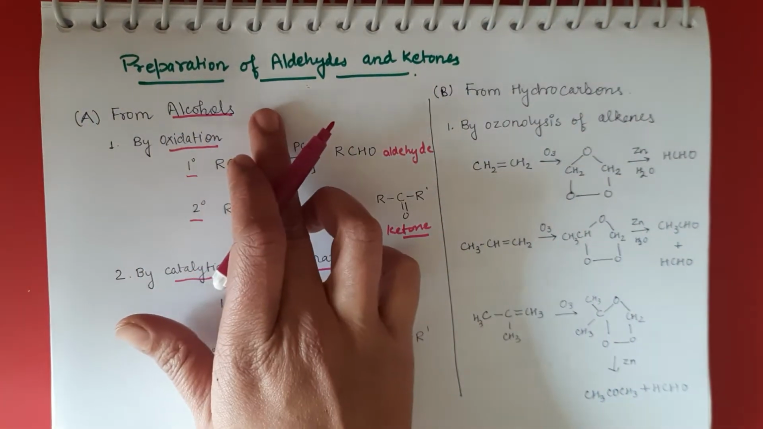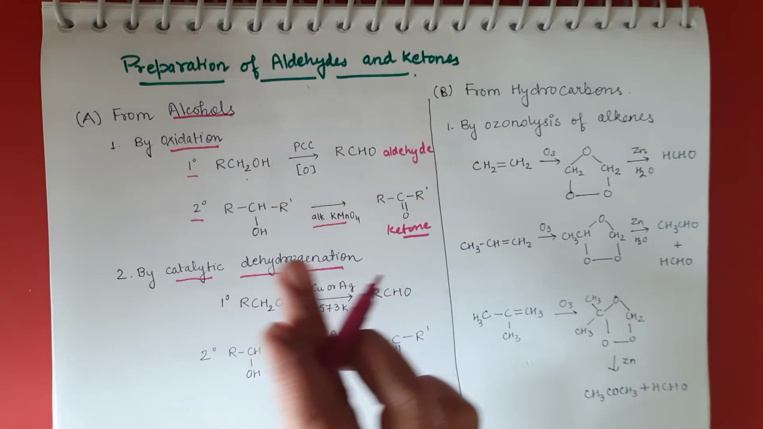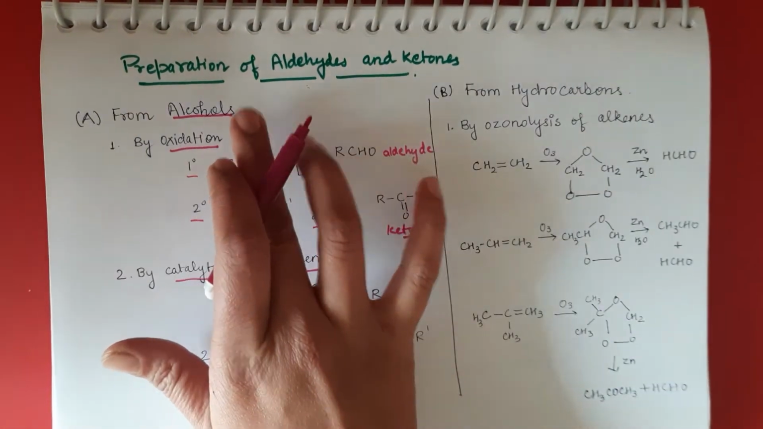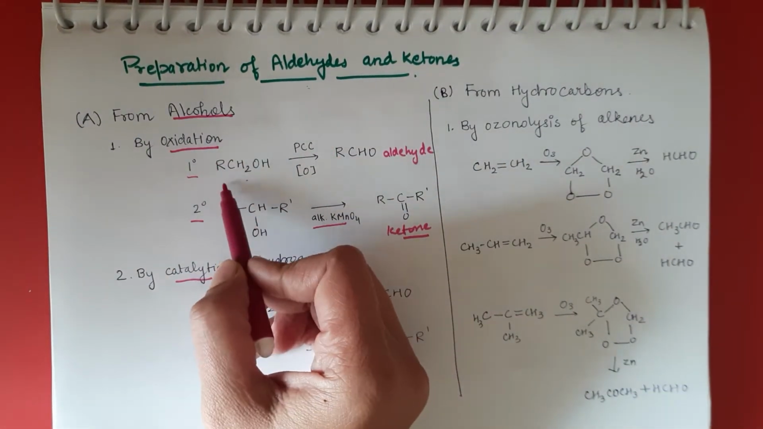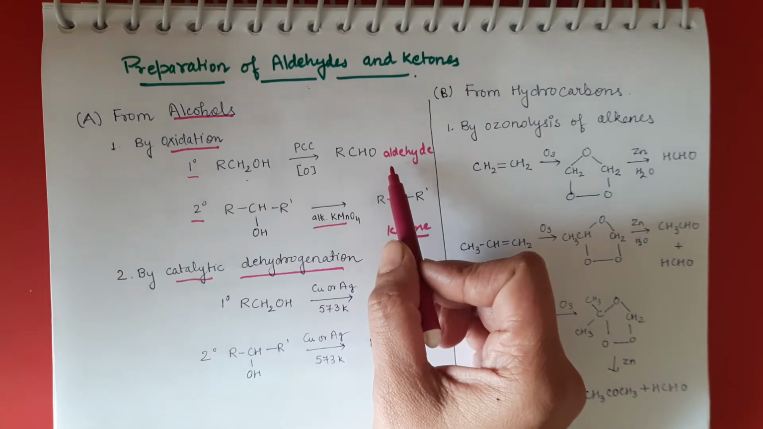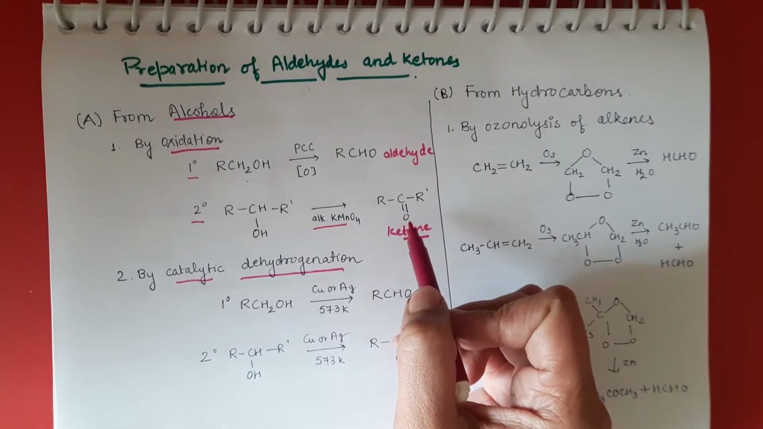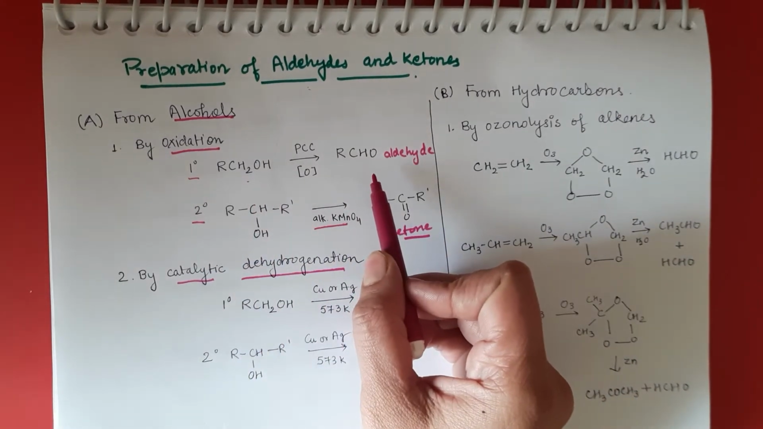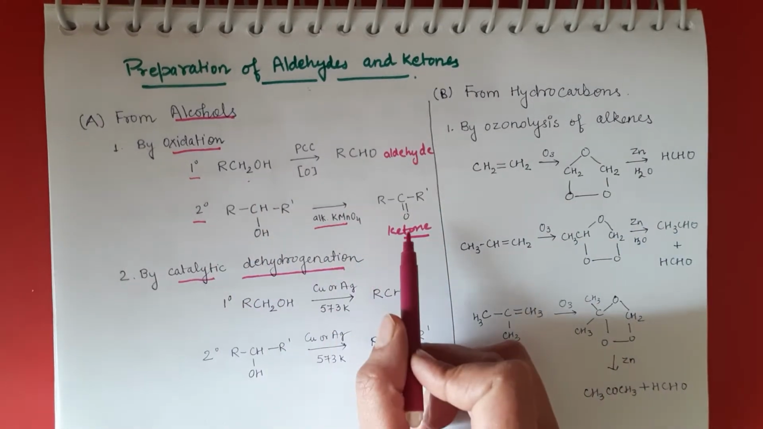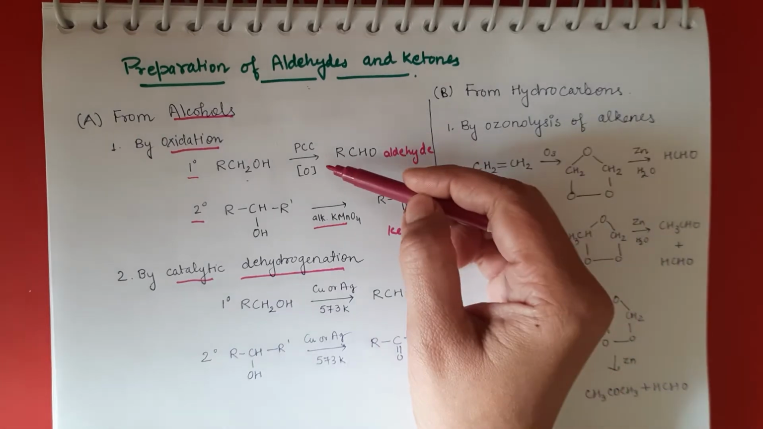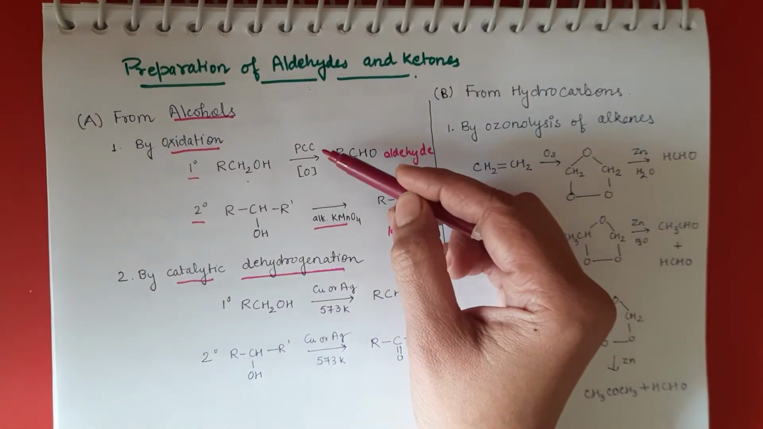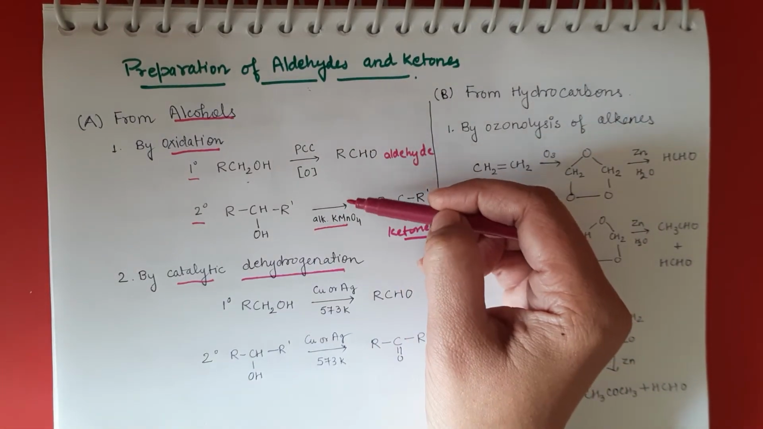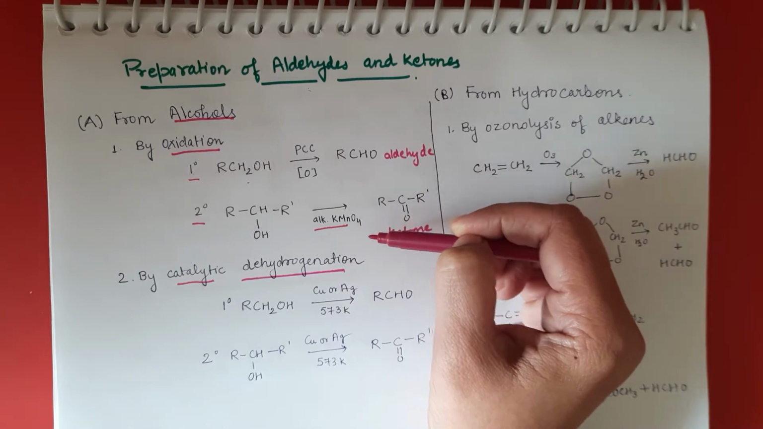We can perform different types of reactions by using alcohols. If we oxidize alcohol, we can convert it into aldehyde and ketone both. But we have to remember that primary alcohol converts into aldehydes and secondary alcohols convert into ketones. We can use different types of oxidizing agents. PCC is used as an oxidizing agent, and alkaline KMnO4 is also a good oxidizing agent.